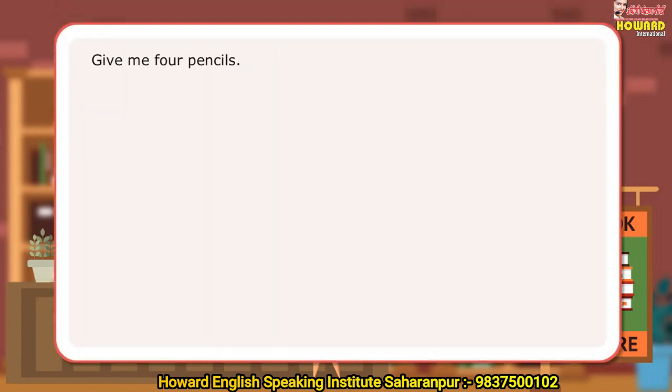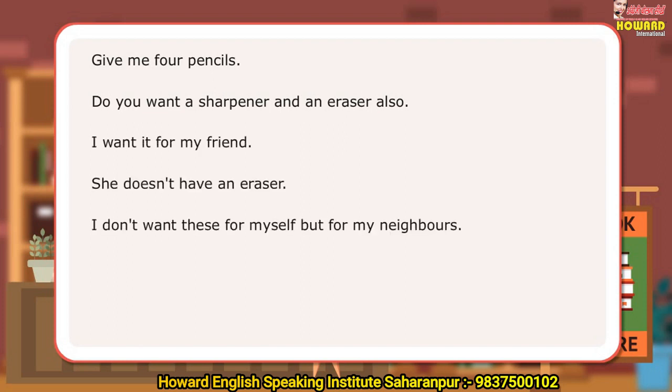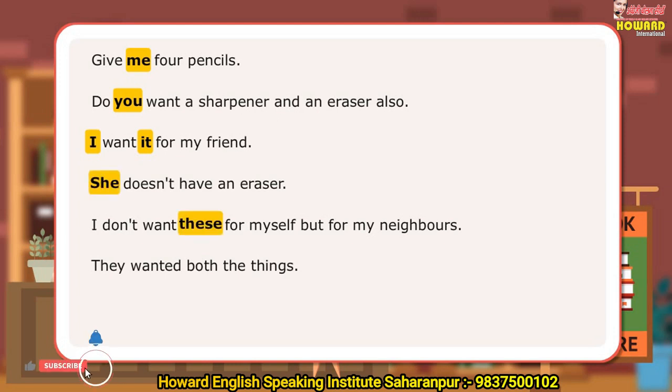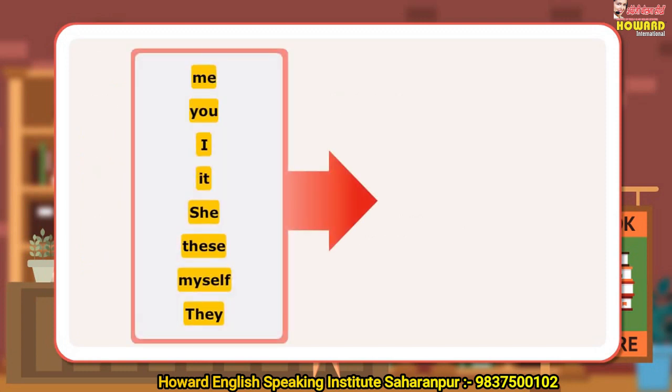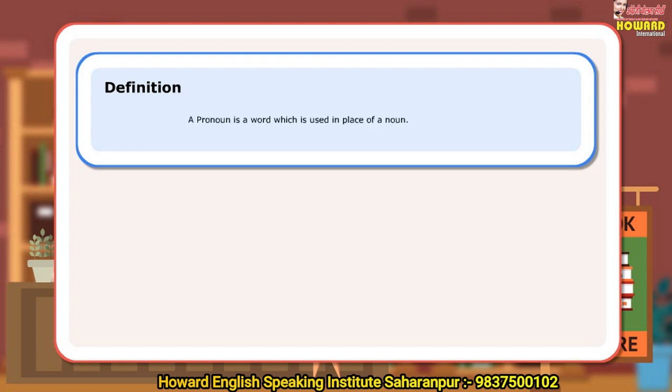In the dialogues, the girl and the shopkeeper have used several words in the place of nouns. The words me, you, it, I, she, these, myself, they are examples of pronouns. Definition. A pronoun is a word which is used in place of a noun.